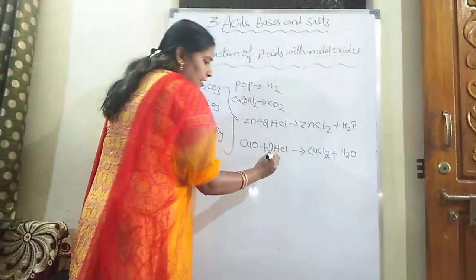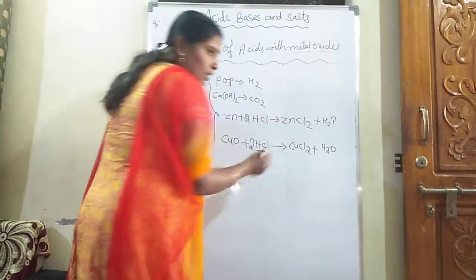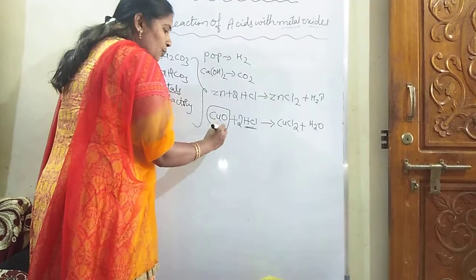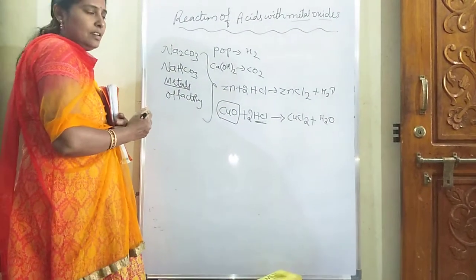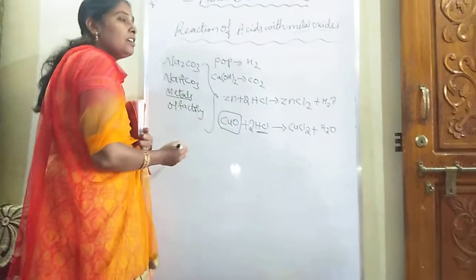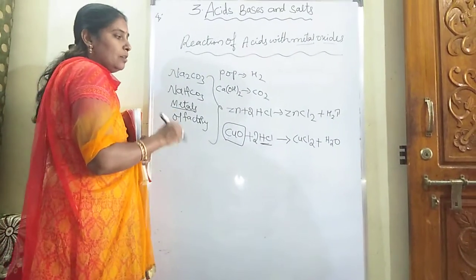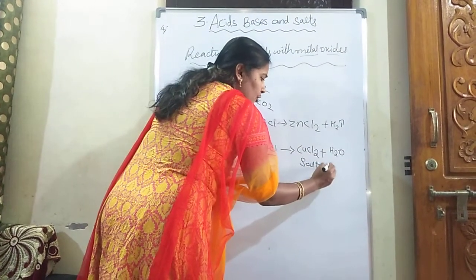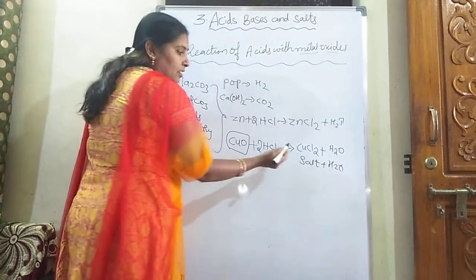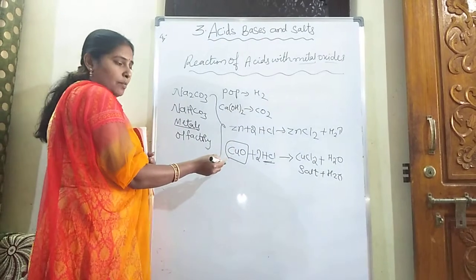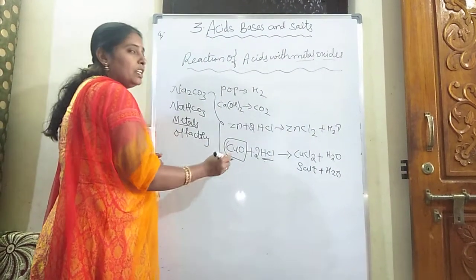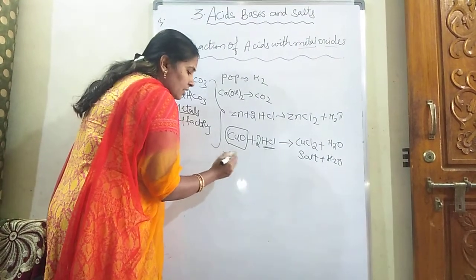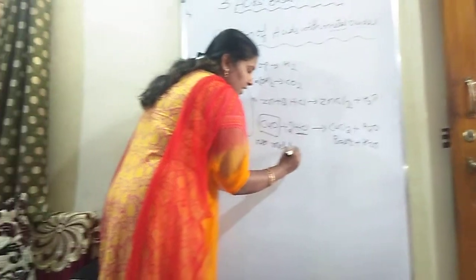HCl is acidic in nature. An acid produces salt and water when it reacts with a base. So definitely this cupric oxide which we took is basic in nature, and copper oxide is a metallic oxide, but when it reacts with the acid, it gives salt and water. It is equal to a neutralization reaction. Acid gives rise to salt and water when it reacts with a base. Here we are using a metal oxide. Definitely the metal oxide will be basic in nature. So what we concluded is that metallic oxides are basic in nature.